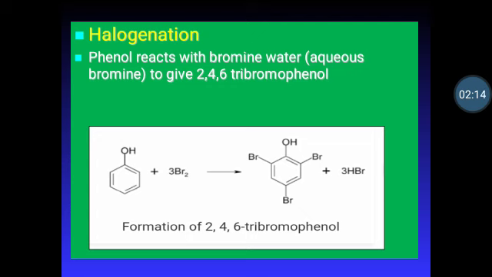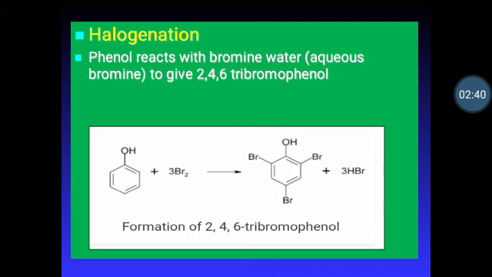The next reaction is halogenation. The reaction of phenol with bromine is known as bromination of phenol. Solvent has great influence on the reaction. In different solvents, different products are obtained. In this substitution reaction, bromine replaces the hydrogen present in the benzene ring of phenol. Let's see this reaction. When phenol reacts with bromine water to give